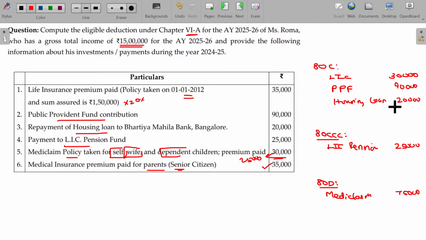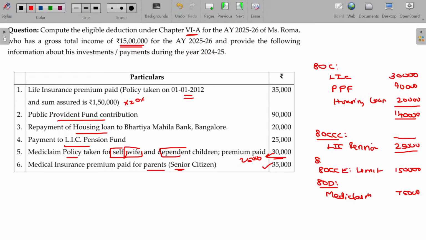Let me first find out this value. 1,40,000. Of course, there is a limit up to 150 can be claimable. Here also you can claim up to 1,50,000 by adding 80C, 80CCC, 80CCD(1). If you add up all the three, the restriction is 1,50,000. As per section 80CCE, a limit being 1,50,000.